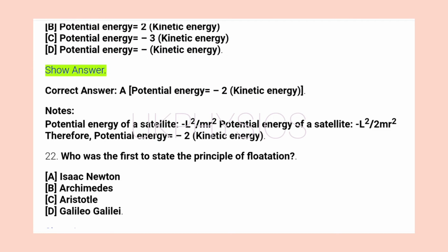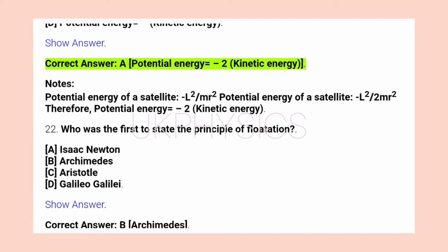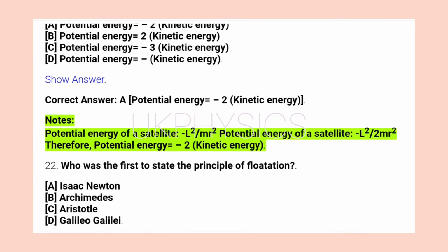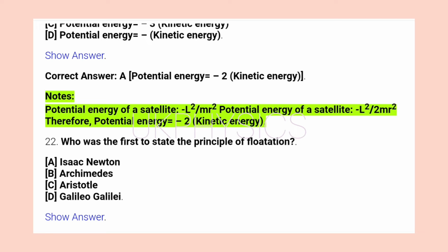Show answer. Correct answer A. Potential energy equals 2, kinetic energy. Notes: potential energy of a satellite, -GMm/r. Kinetic energy of a satellite, GMm/2r. Therefore, potential energy equals 2, kinetic energy.